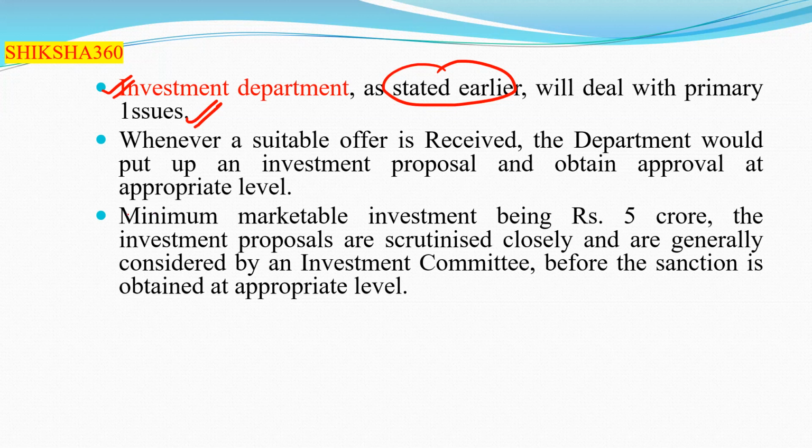So what is the important question? What is the minimum marketable investment? The minimum marketable investment is rupees 5 crore. The investment proposals are scrutinized closely and are generally considered by an investment committee before the sanction is obtained at the appropriate level.